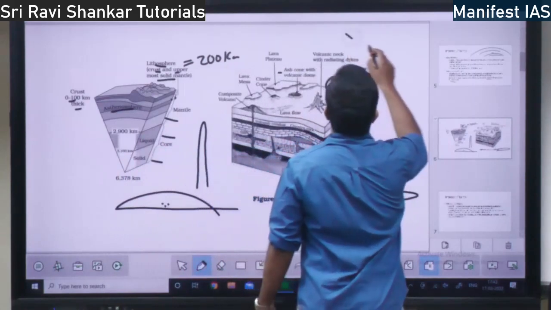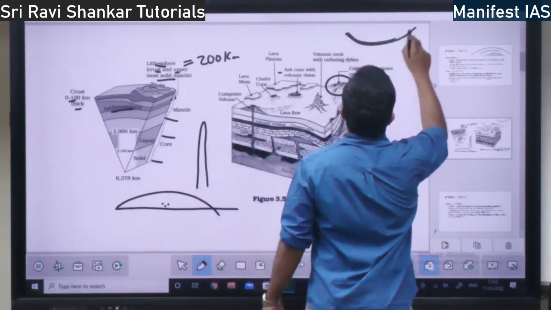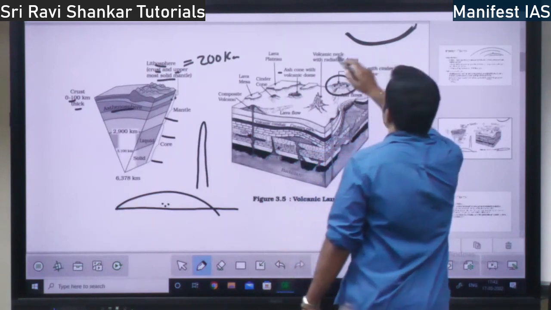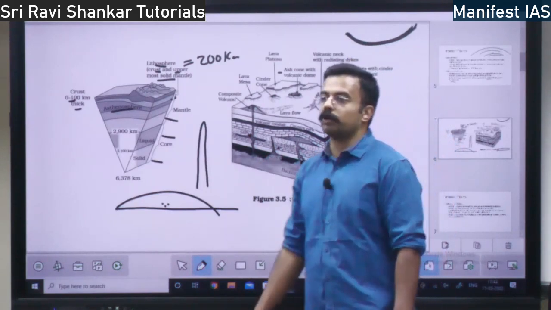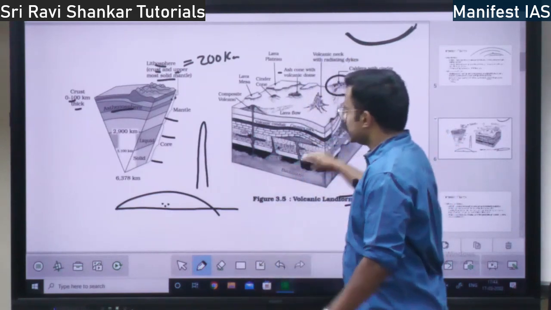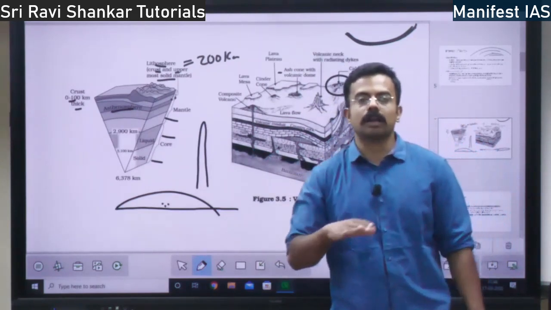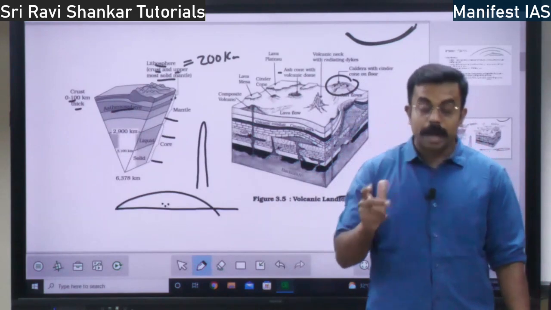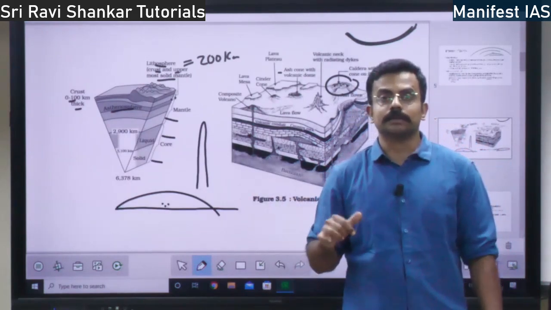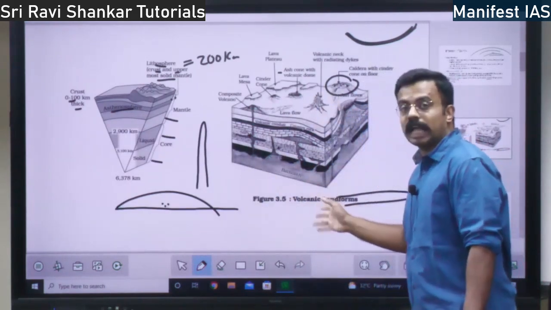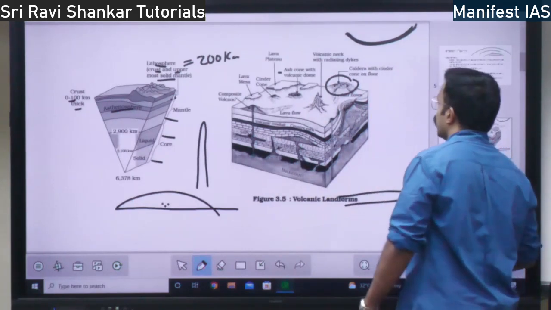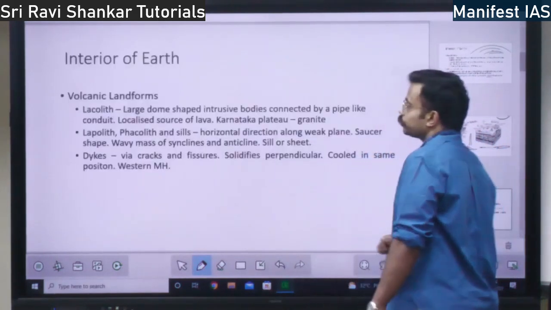Lapolith means if the lava cools in a saucer shape, it is called lapolith, right? All this is based on how the magma cools within the earth. Based on that, we have lapolith, laccolith, batholith, all these landforms.